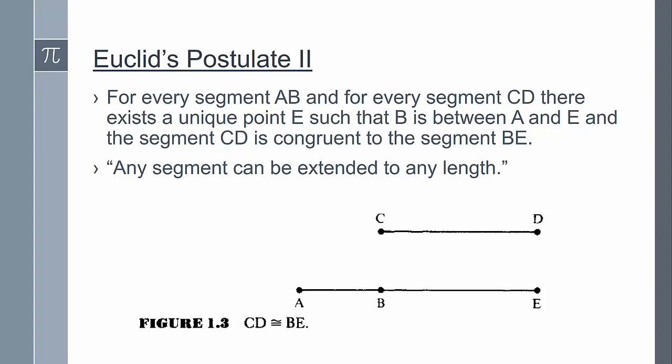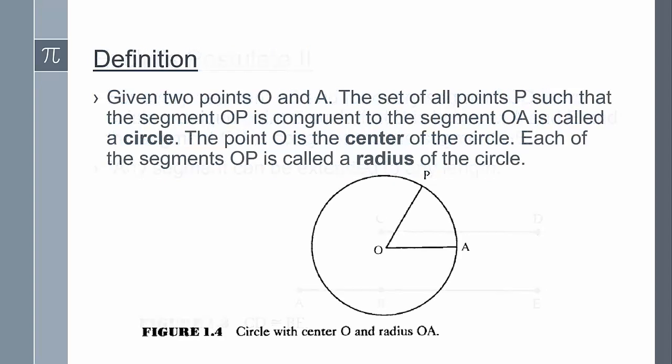Now, in order to state the third postulate, we're going to need another definition. Here's the definition of a circle. Given 2 points, O and A, the set of all points P such that the segment OP is congruent to the segment OA is called a circle. The point O is the center of the circle, and each segment OP is called a radius of the circle. We see that OA is congruent to itself by the common notion, so we see that A is a point on the circle just defined.